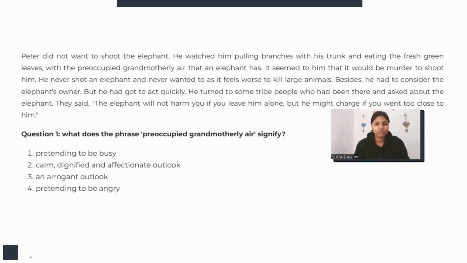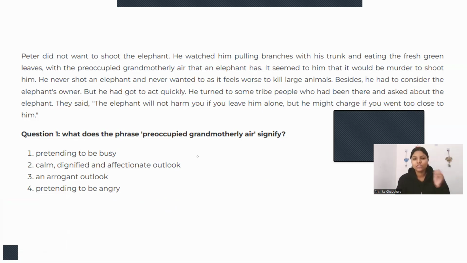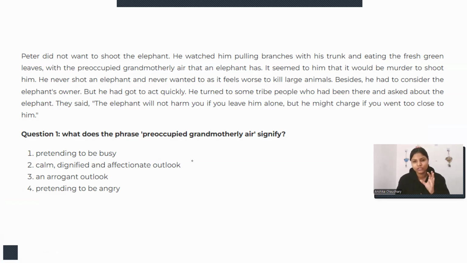Okay, let's move on to reading comprehension now. The very first trick to find the reading comprehension answers quickly is to skim the passage. You just have to go through the passage, not in depth, just take a glimpse of what it is all about.